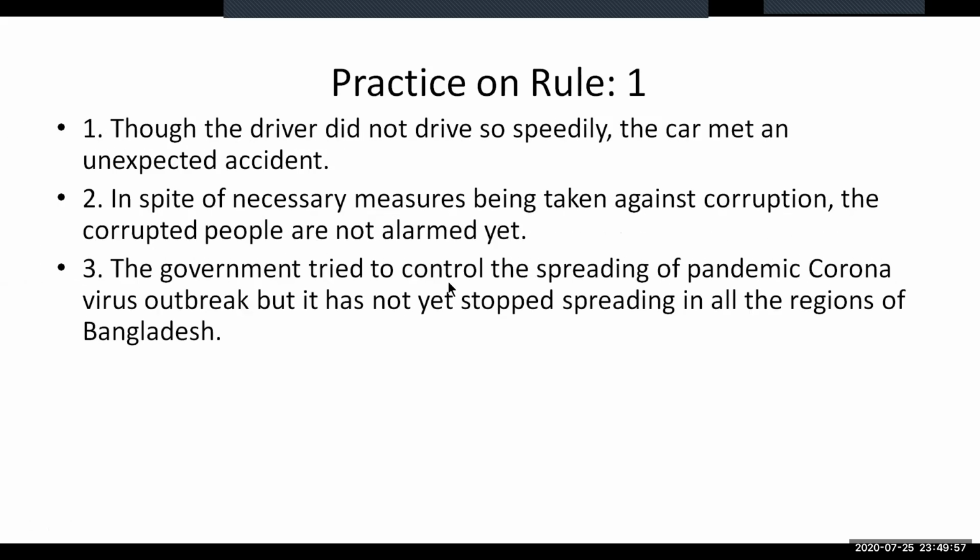Number 3, the government tried to control the spreading of the pandemic coronavirus outbreak, but it has not yet stopped spreading in all the regions of Bangladesh. This sentence is in compound form, as you see that the conjunction but has been used in the middle of the sentence, as I told you in the previous slide. Normally, the coordinating conjunction but is used in the middle of a compound sentence where we use two coordinating clauses. As this sentence is in compound form, you need to make this a simple and a complex one.